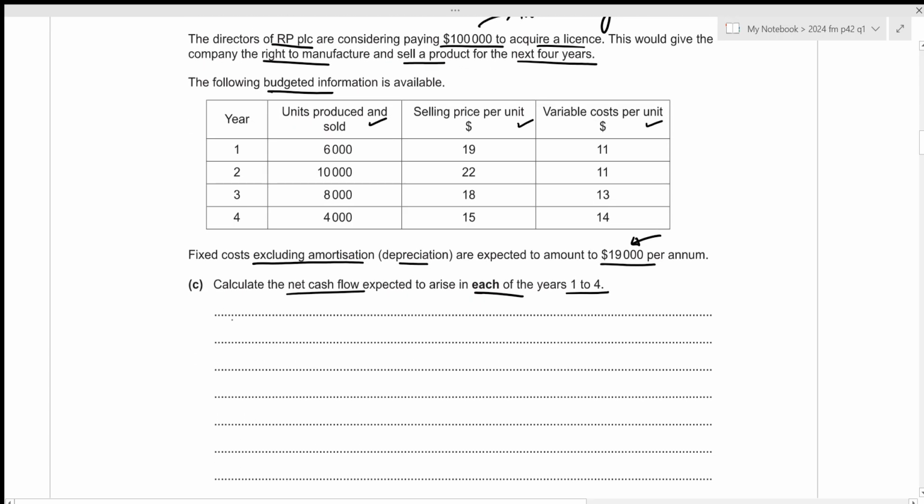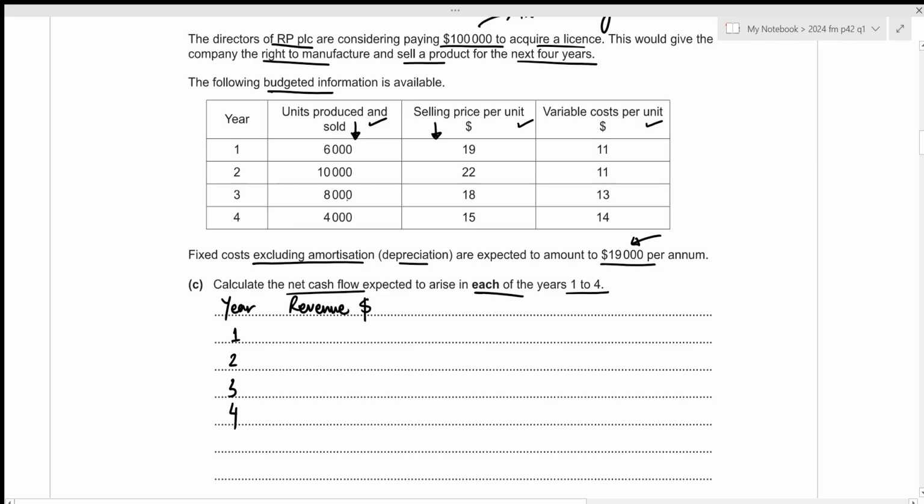Okay. So this is quite simple. We have 1, 2, 3, and 4 years. Now, the very first thing that will act as our cash inflow is going to be revenue. And we already know the number of units produced as well as sold. We have the selling price per unit, so we can easily calculate our revenue. And this will act as our cash inflow.